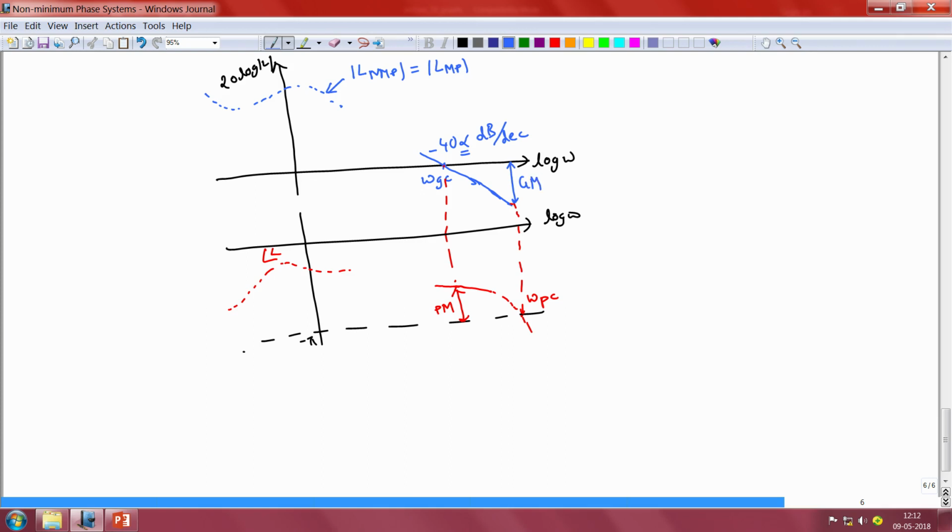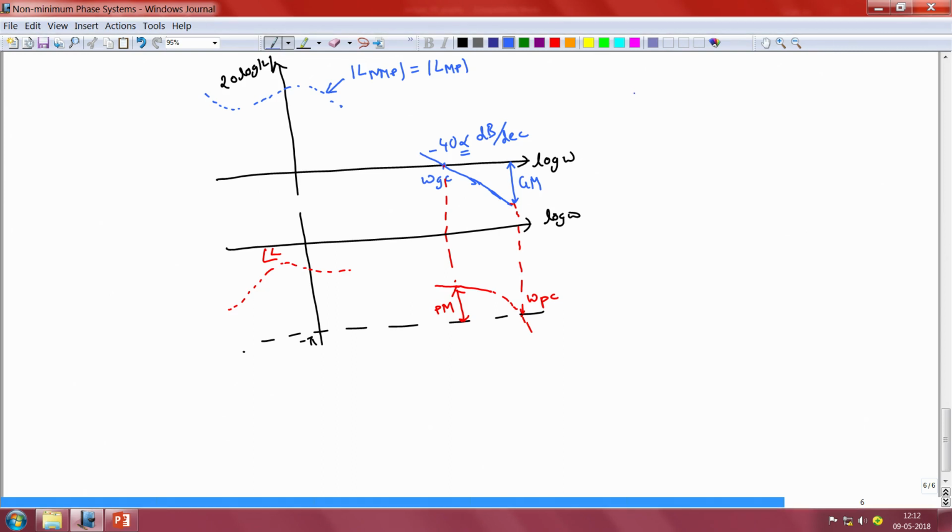Now in order to determine the maximum permissible value of omega Gc in the presence of a certain specified amount of gain margin, let us first determine what omega Pc, the phase crossover frequency, would be for a specified value of alpha, and subsequently determine the gain of the open loop system at that particular frequency.